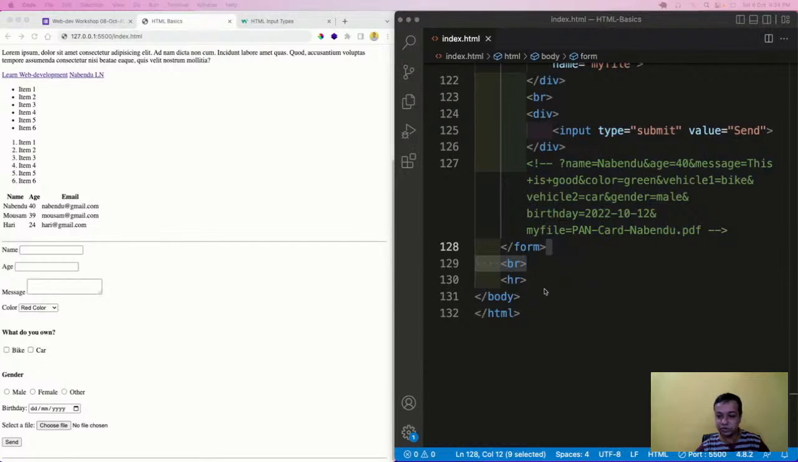So now the next thing which you are going to do is the button tag. With the button tag we are going to compare it with input type submit. There is a button tag also.